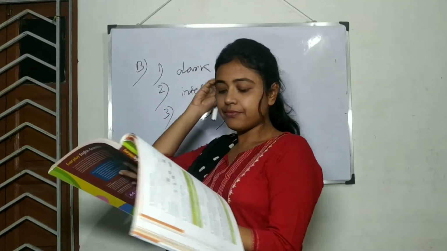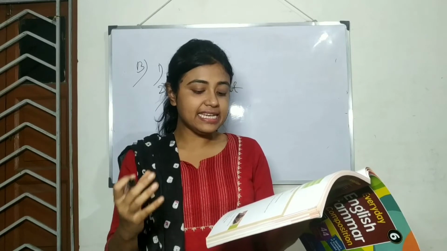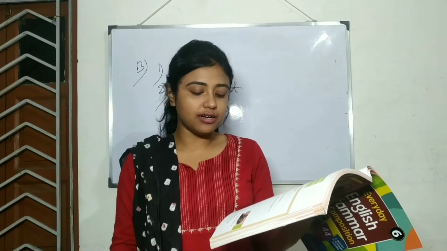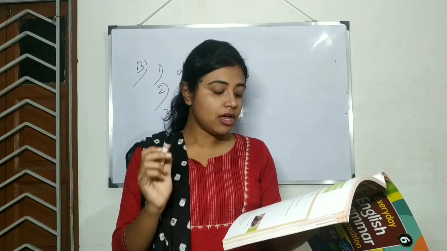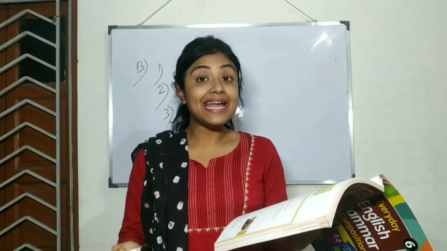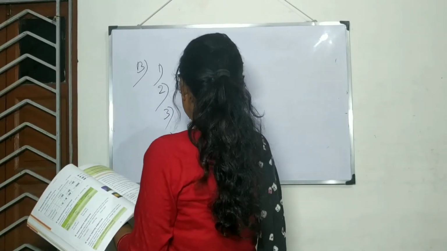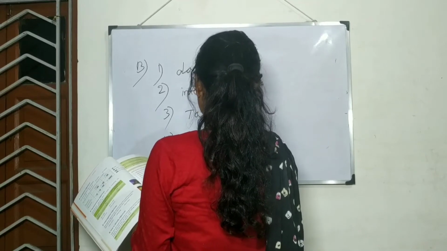Number 4. The travelers were worried because they did not have dash water. Options. Plenty, no, enough. What will be the answer? Plenty. Because it shows quantity. Right?